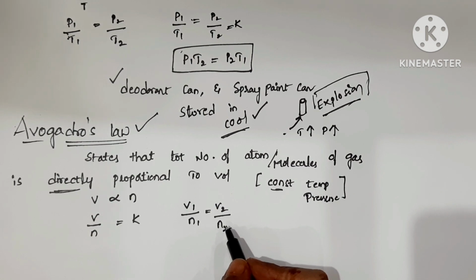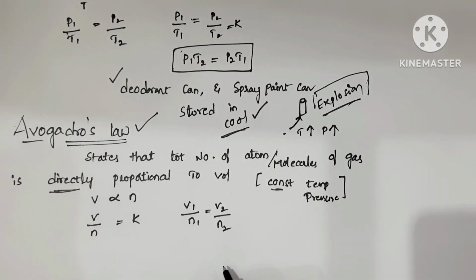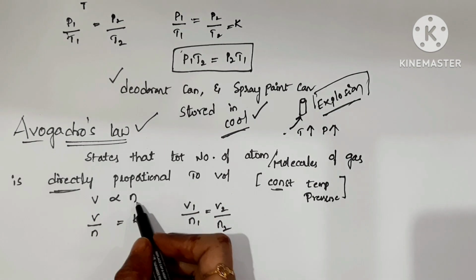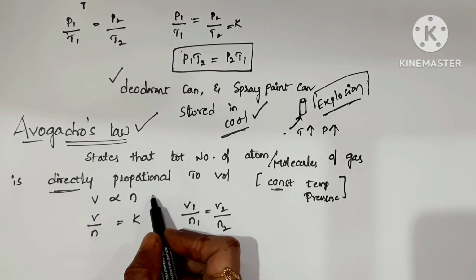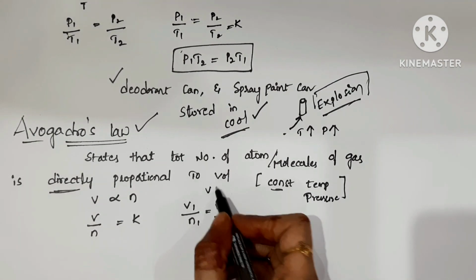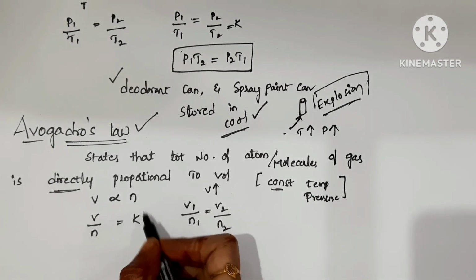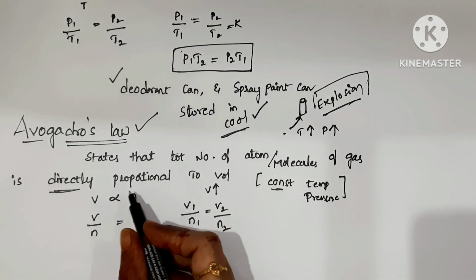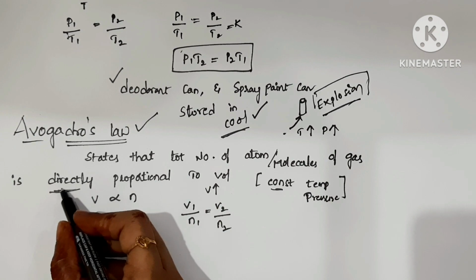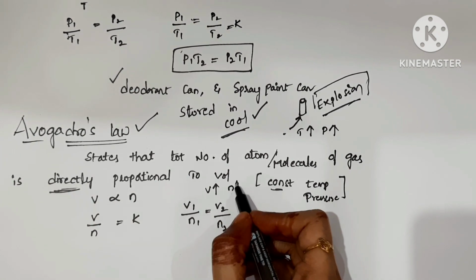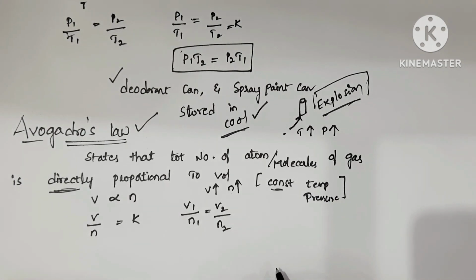So this is Avogadro's law, right? When the volume increases, the amount of gaseous substance also increases. When the volume decreases, the amount of gaseous substance also decreases, directly proportional. That's why if V increases, then obviously n also increases.